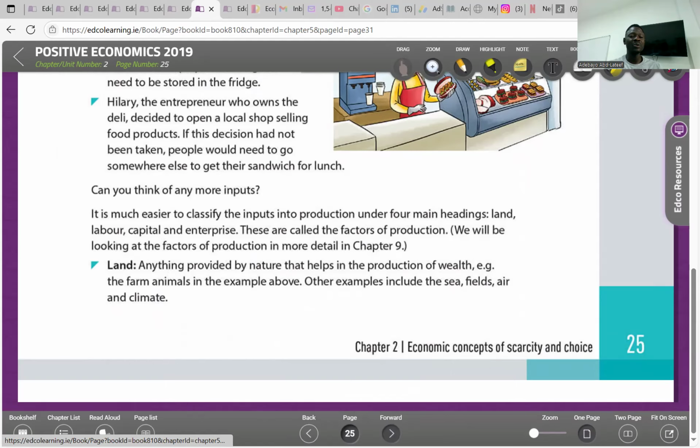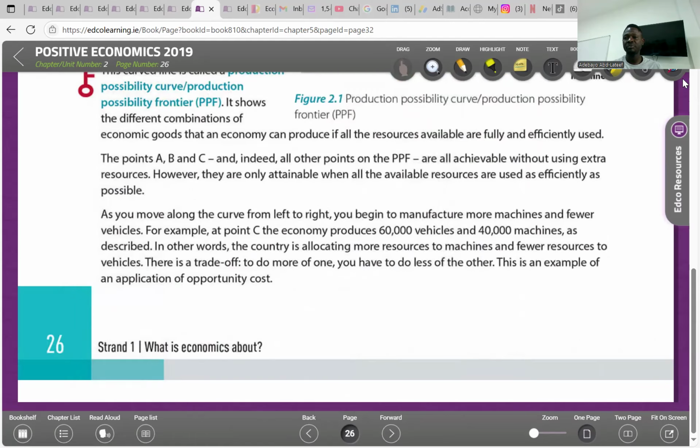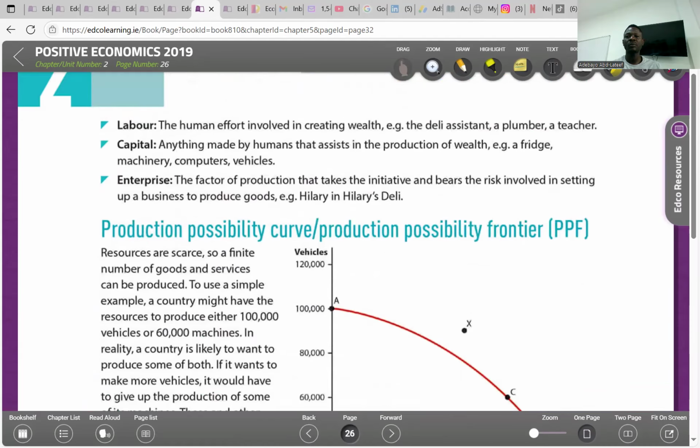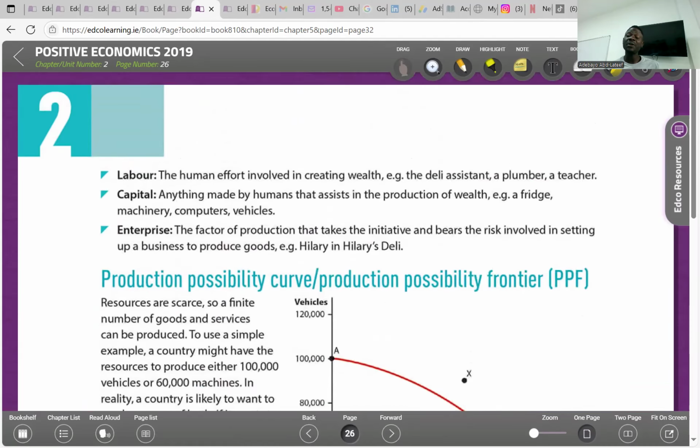So that takes us to the next one, which is labor. Labor is another factor of production, which is human effort that helps in the production of goods and services. And when we talk about human effort, we have the physical and the mental. The physical, you use your power to get it done, your strength to do it. The mental could be teachers, doctors, lawyers, and so on.